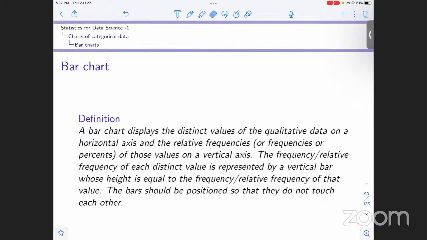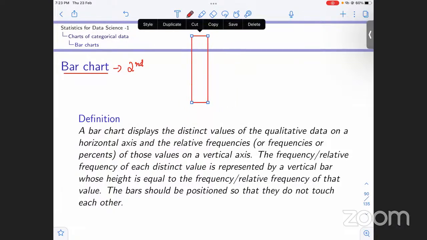so now moving on to the second graphical representation that we have for the categorical variable. This is the bar chart. The first one was the pie chart, and the second is the bar chart. When we hear the word bar, this is what we think of intuitively: bars, right? So this is what we have in a bar chart. The intuition does coincide with what the bar chart actually is.